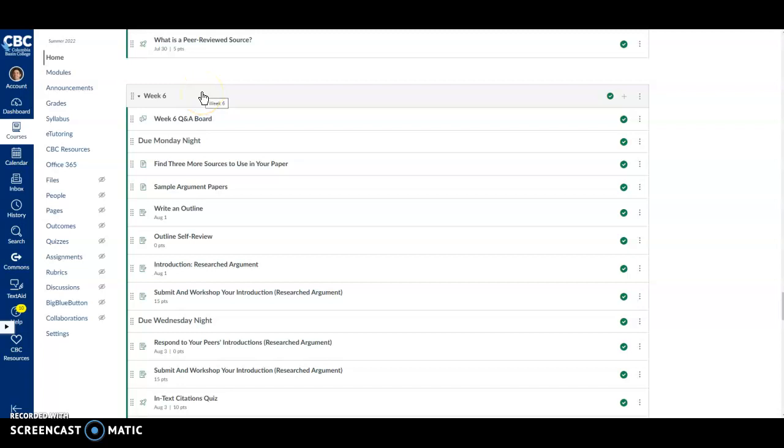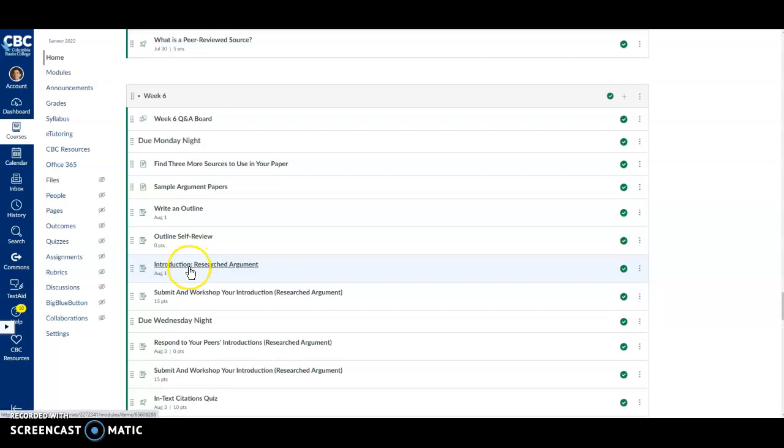This week we will continue moving forward with the researched argument. So for Monday night you will continue to research to find sources to use in your paper. You will also have the chance to look at some sample argument papers, and you'll write and submit an outline for your argument. You'll have a chance to review and give feedback to yourself on your own outline. We won't do any peer workshop for the outline at this point.